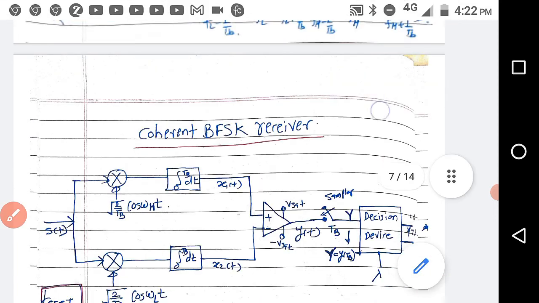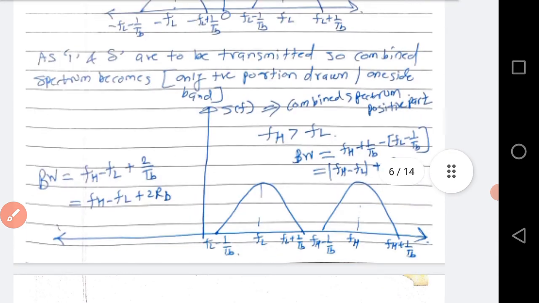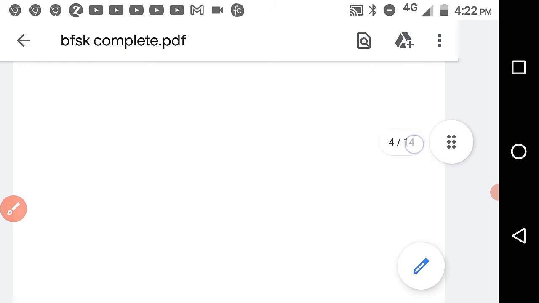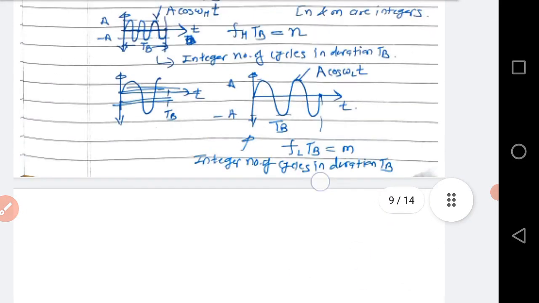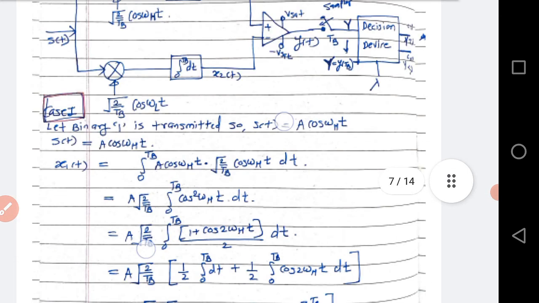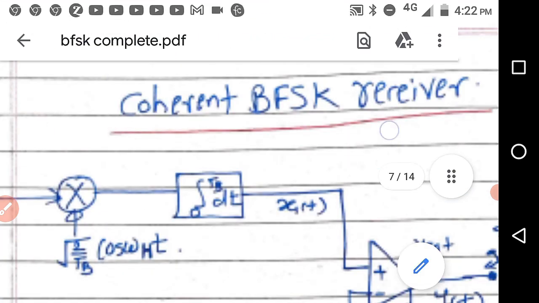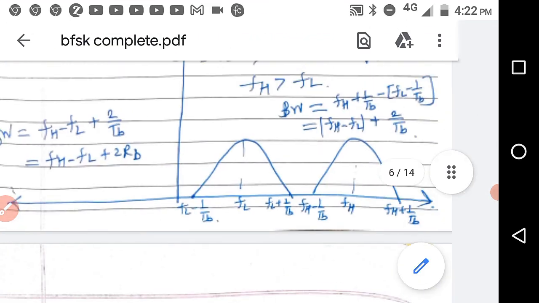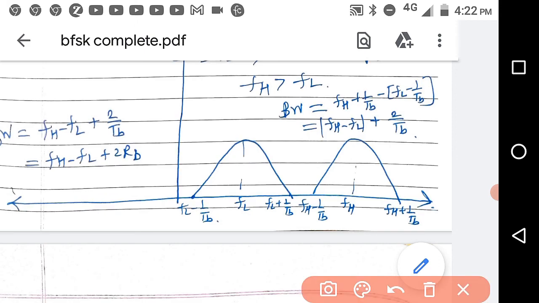So what is bandwidth? Bandwidth is equal to FH plus 1 by TB minus FL minus 1 by TB, that is FH plus 1 by TB minus FL plus 1 by TB, that is FH minus FL plus 2 by TB, that is equal to FH minus FL plus 2 RB.